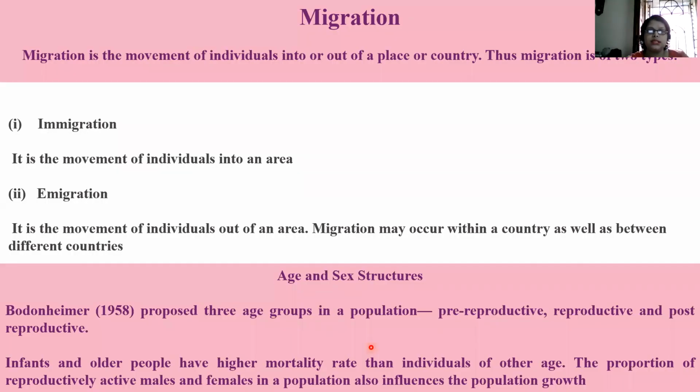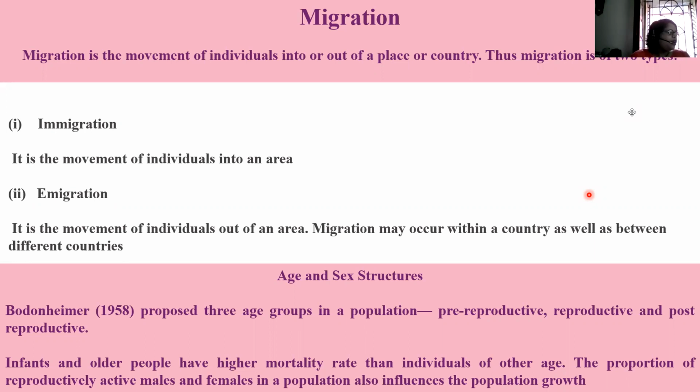Now we will talk about migration. Migration is the movement of individuals into or out of a place or country. Thus, migration is of two types, immigration and emigration. You have heard of these words, right?